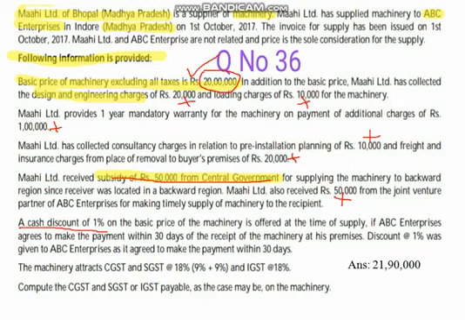So remember, always on the value of goods you have to charge the 1% discount. It is offered for timely supply if ABC Limited agrees to make the payment within 30 days of receipt of the machinery at the premises. The 1% discount was given, that is the same 1% cash discount, and the payment is agreed to be made within 30 days.